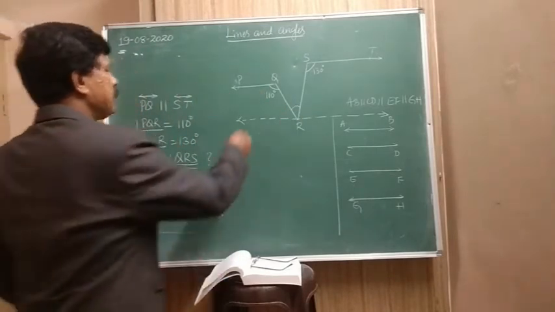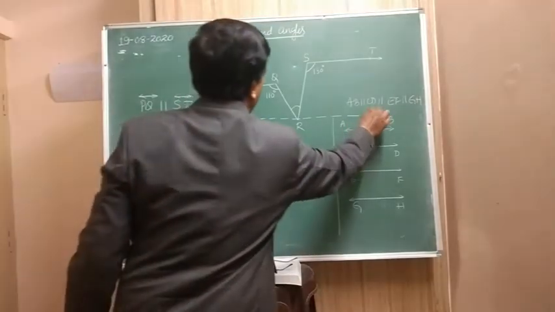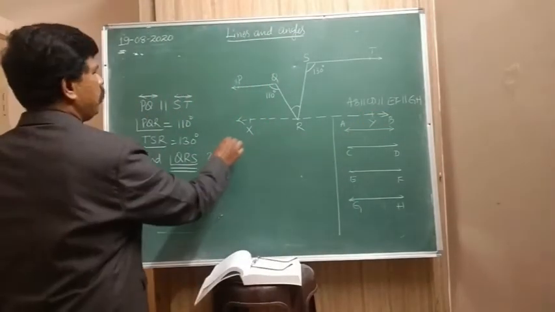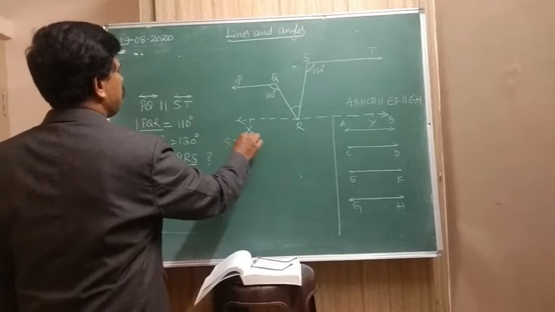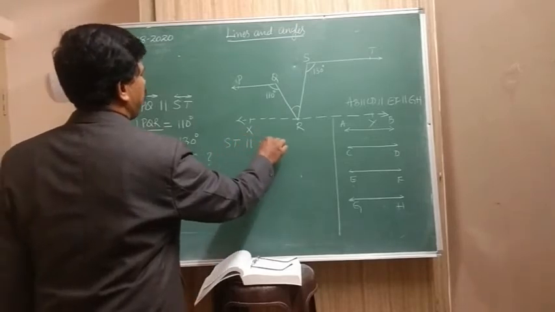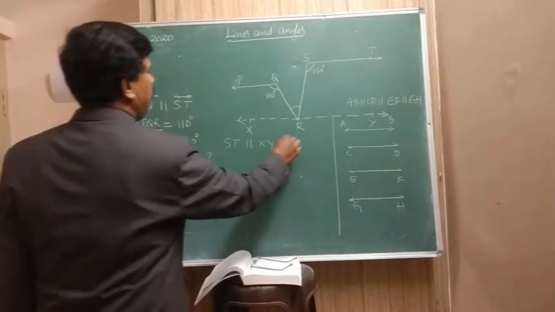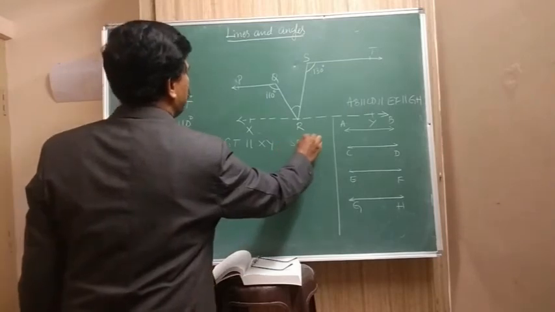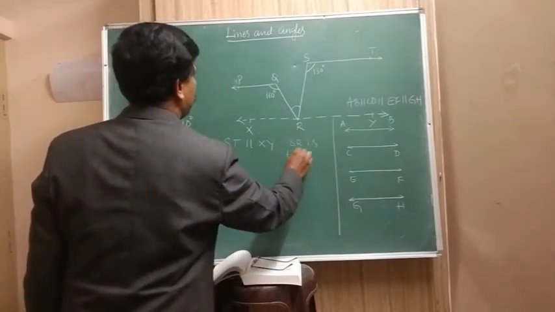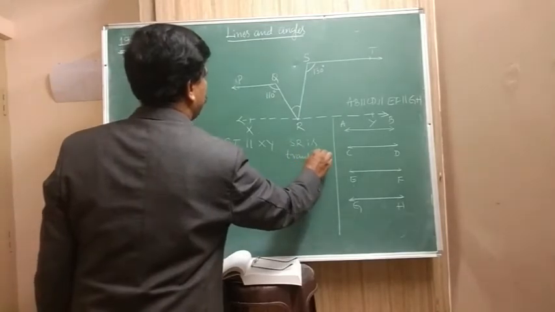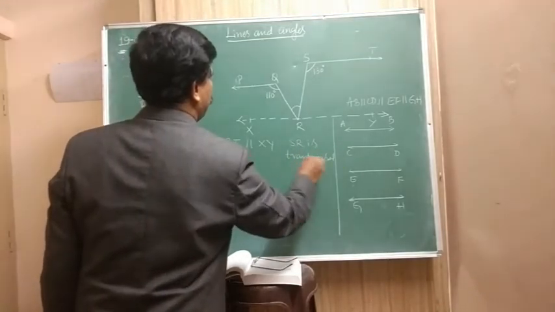So let us take this as X and Y. Now ST is parallel to XY, right? Then SR is transversal. Right?